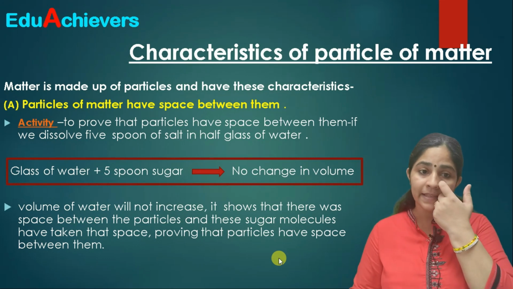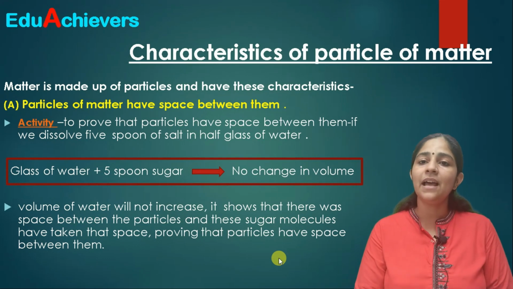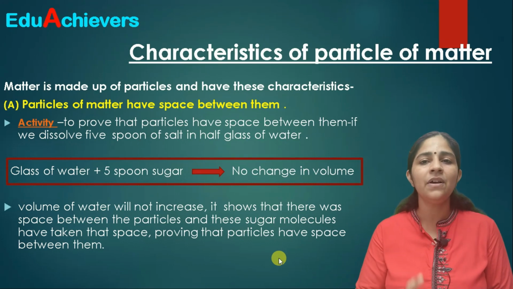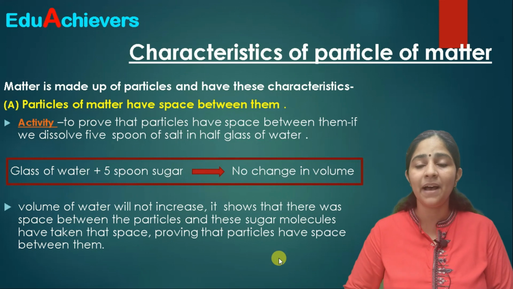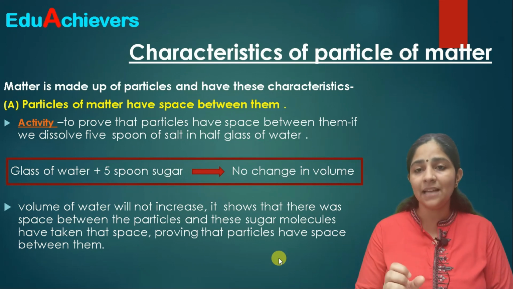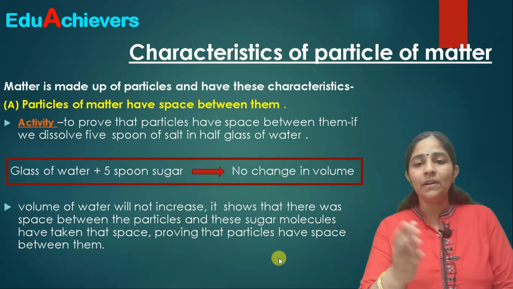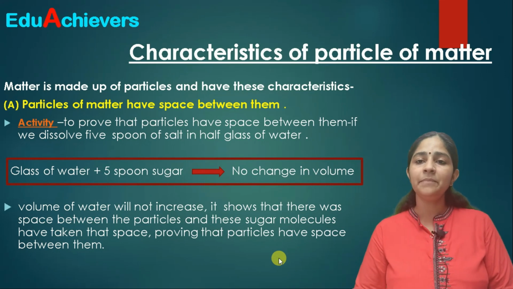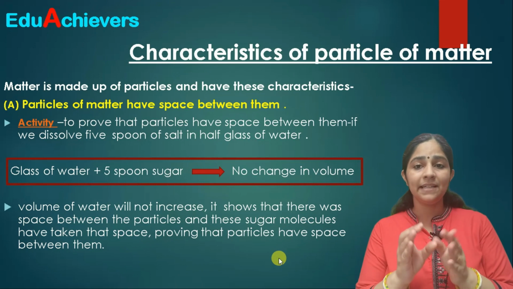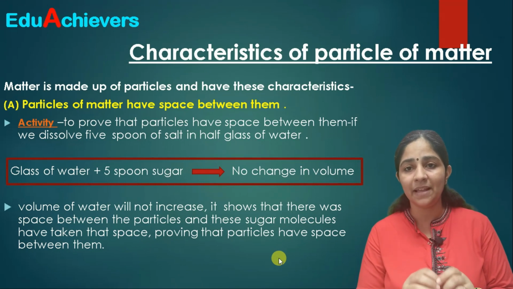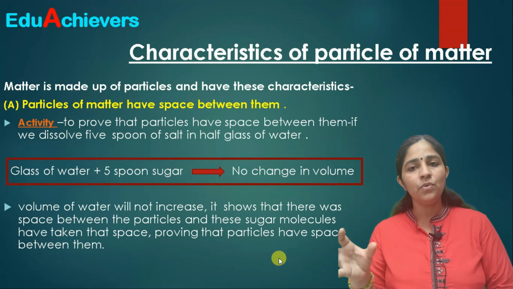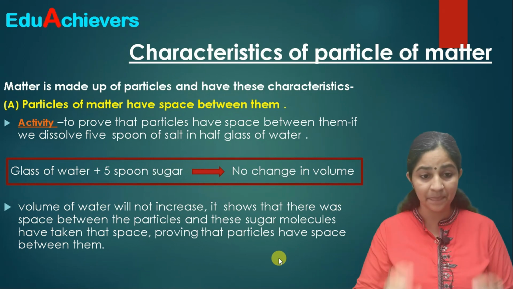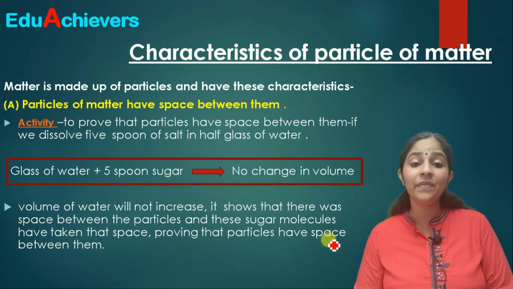First one is that particles of matter have space between them. When we study the different forms of matter, as we discussed just now, on the basis of their physical state we divide matter into solids, liquids and gases. So when we talk about the particles of matter, we are saying that particles have some spaces between them. That means two particles, three particles, or different particles will have some spaces between them. Now, how can we prove that?